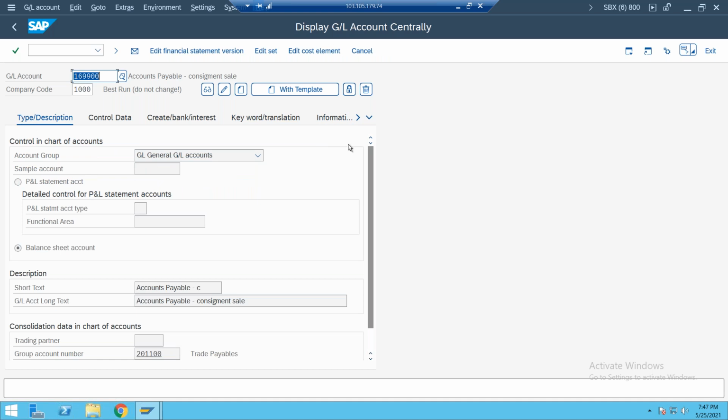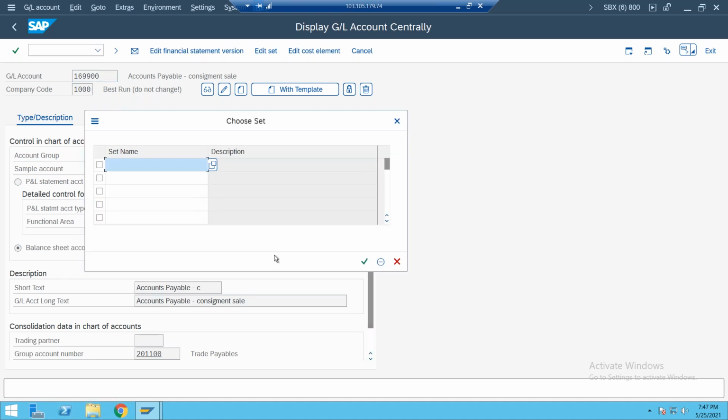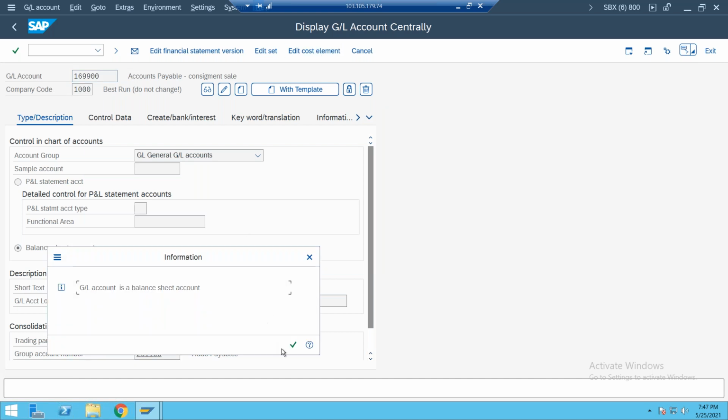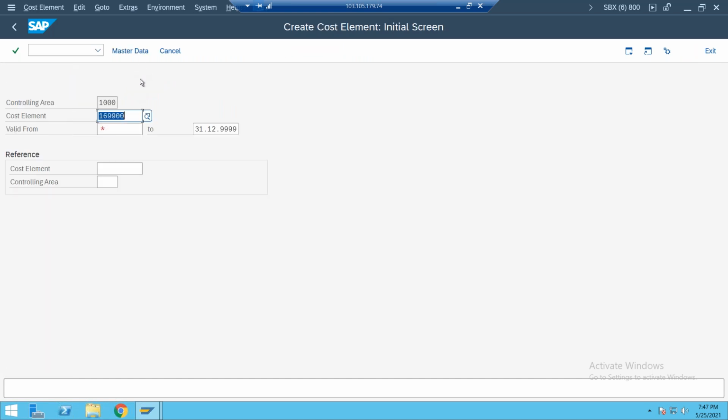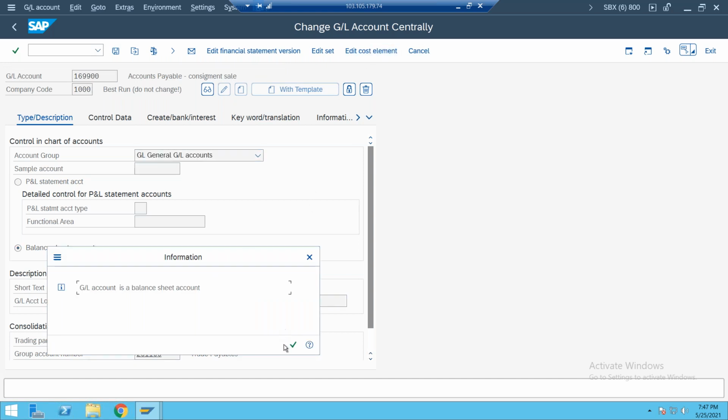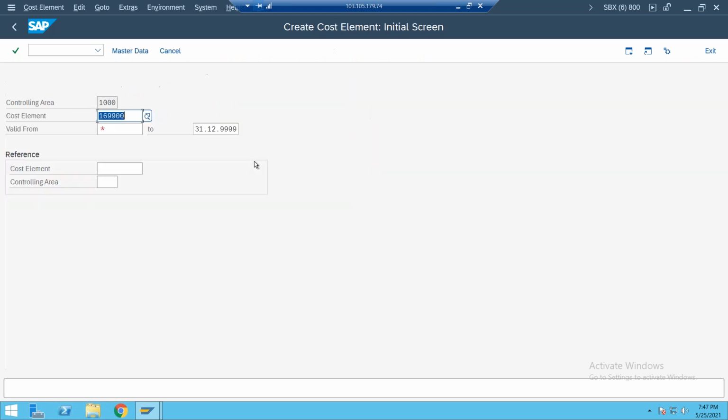Edit, edit cost element here. Just go back here. First we will go to the change mode. Now go to edit cost element here. The GL account is a balance sheet account here.